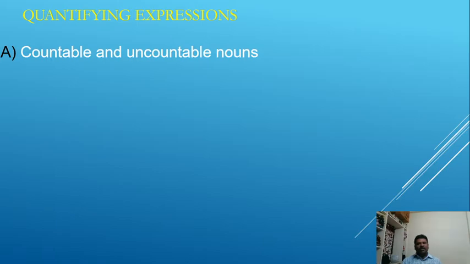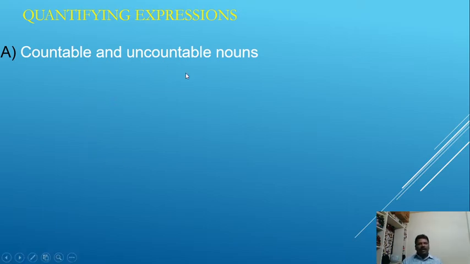In the first unit, through the nouns video lecture, I explained different kinds of nouns. What is a common noun? What is a proper noun? What is a collective noun? What is a material noun? What is a concrete noun? What is an abstract noun? What is a singular noun? What is a plural noun? When and where we use nouns. The importance of nouns I explained in the first unit in the nouns video lecture. Okay? Yes, come to the point.